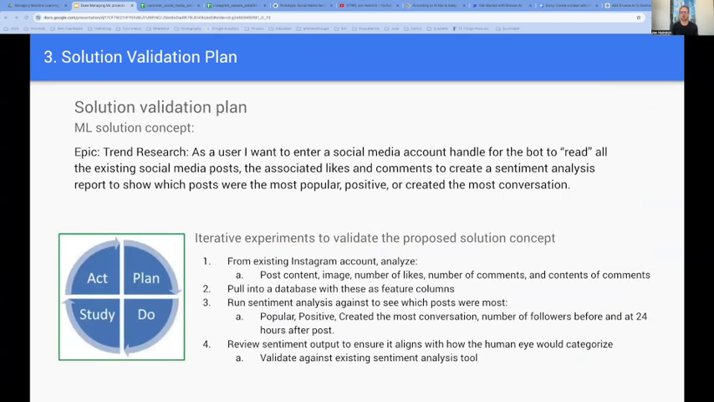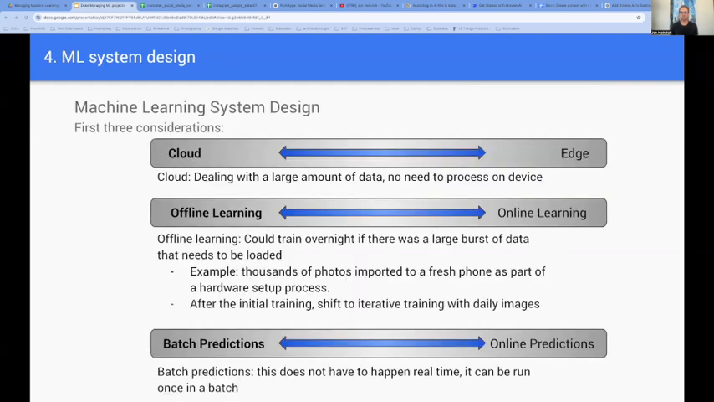Number three, to validate our solution, let's define it specifically. Create a sentiment analysis report to show which posts were the most popular, positive, or created the most conversation. And from the results, we'll iterate along the plan, do, study, act approach for continuous improvement. Now that we've got our validation plan, let's get into the machine learning system design. And let's look at three main consideration areas.